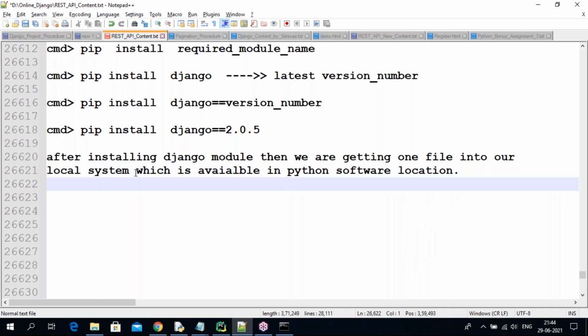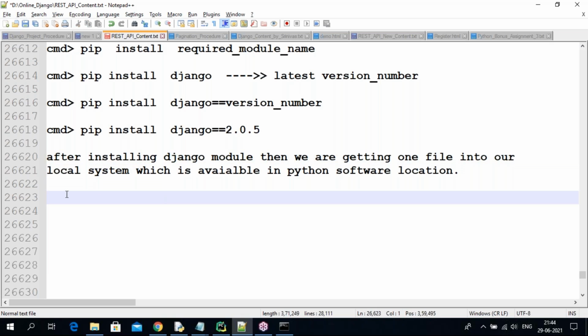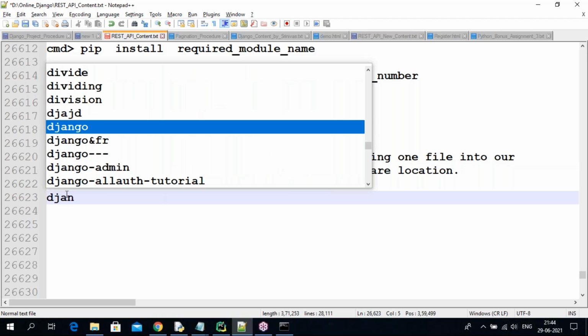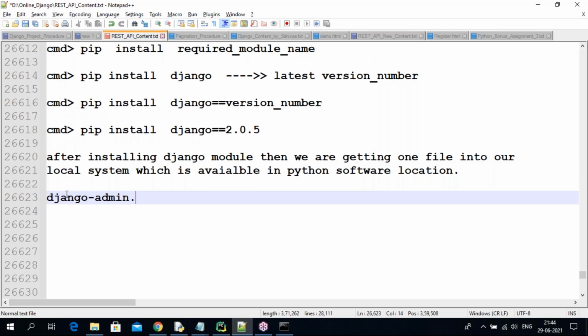This is the process, guys. What is that file? After installing the Django module, we are getting one file into our local system, available in the Python software location. The file name is django-admin.py, a Python file. This file is our Django framework related file.